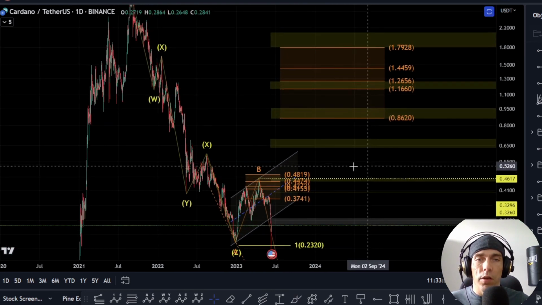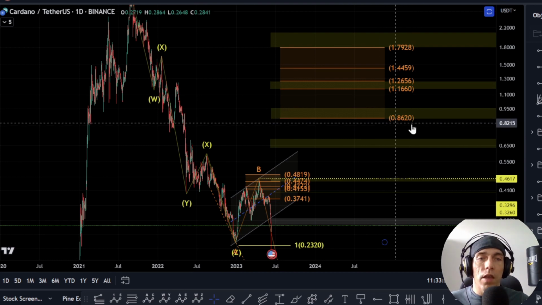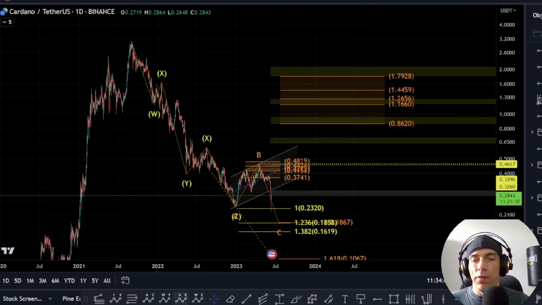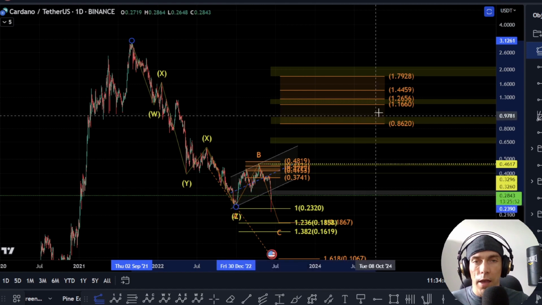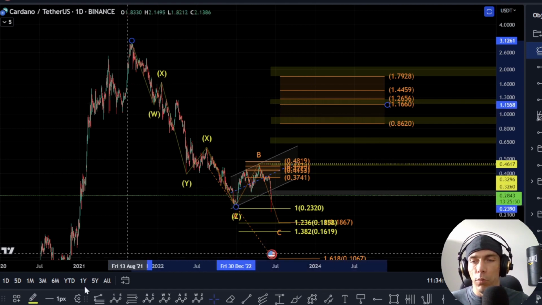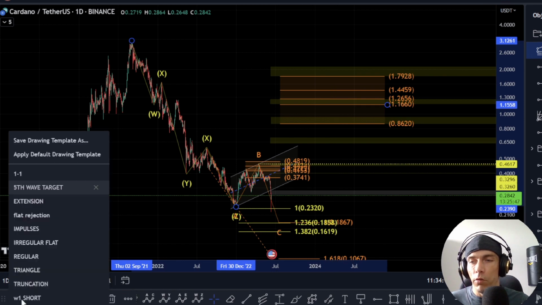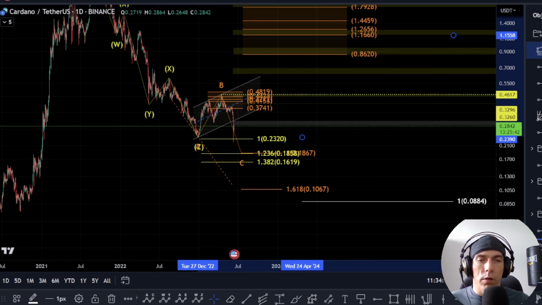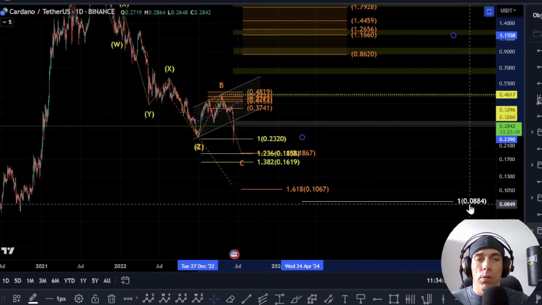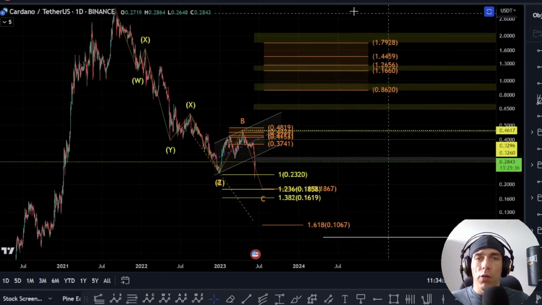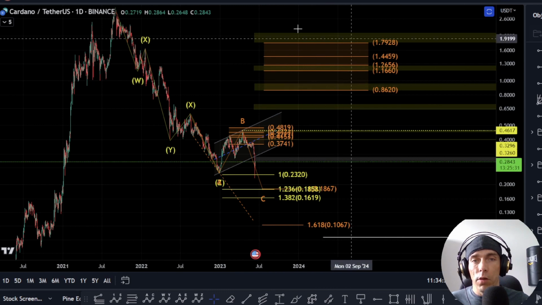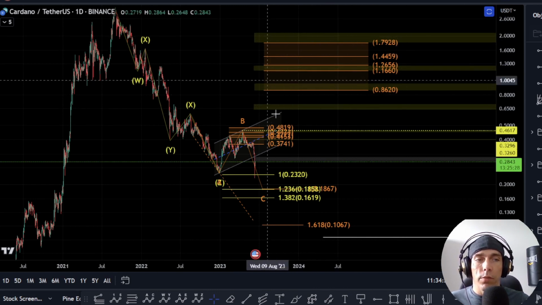Alternatively, if we do actually see price move up here in a 3-wave move to this 86.20 to this $1.79, we could actually just have this as a bigger ABC pattern. So now within this structure here, effectively what we'd be on the lookout for is that if this is an A and we had to see a bigger B wave move up towards, for instance, this 0.618, that would be quite an interesting level. What we'd then be looking for would be that possibility that we could actually see price fall down towards this 1-to-1 level here, which would be at the 0.884 region. So until we actually break back above this, even if this is a completed corrective move here, what we could just actually start doing is getting a bigger move to the upside here for this flat correction.